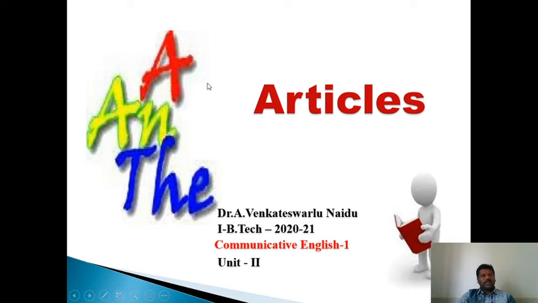They are used when we don't specify a particular thing, person, or place, so that they remain indefinite. When we come to the, it is known as the definite article because it is used to specify a particular person, thing, or place.